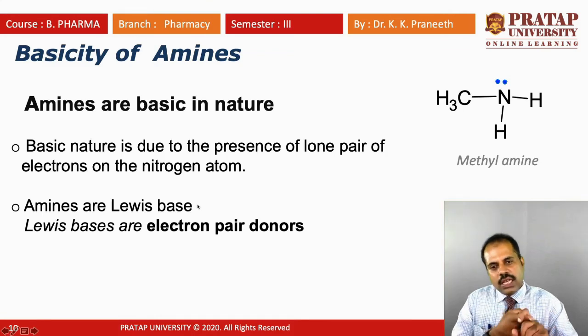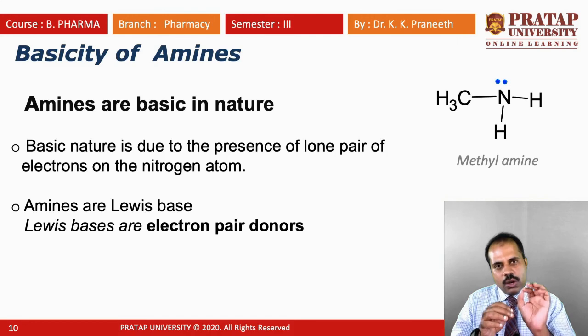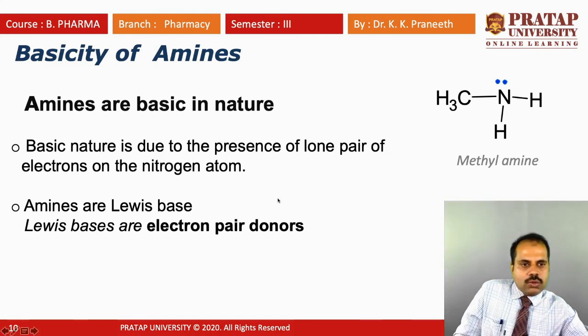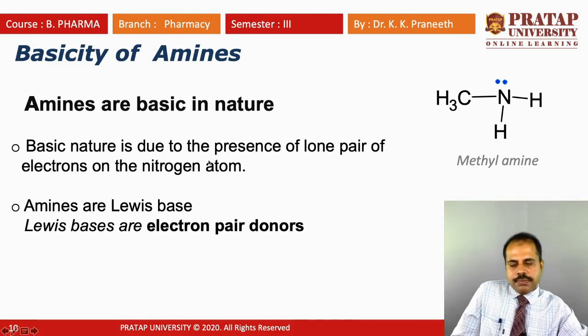Amines are basic in nature because of the presence of the electron pair on the nitrogen atom. They are also called Lewis bases because these two electrons can be donated very easily. So the Lewis base definition is, Lewis bases are electron pair donors. So amines are Lewis bases.